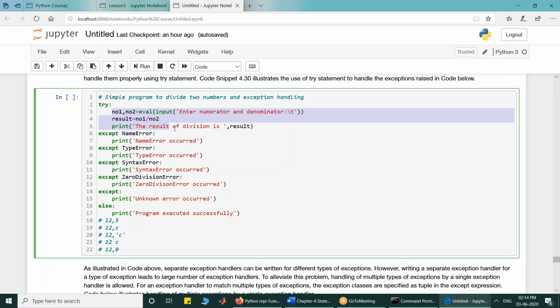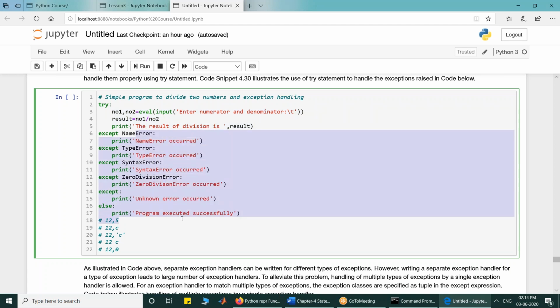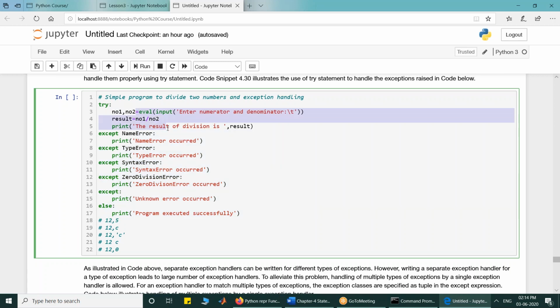Okay. Now see how it works. When the try suite is executed, if there is no exception that occurred, only this is executed, none of the except suites and the else suite is executed. But if exception occurred in the try suite, the exception is seen, what type of exception it is, then it is matched with the expression one by one.